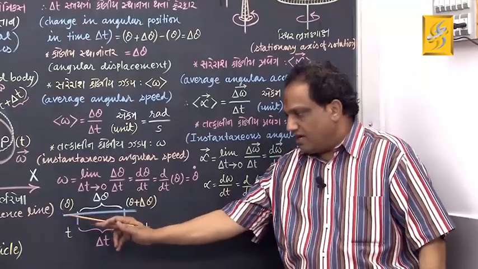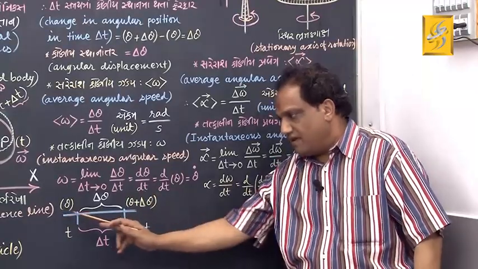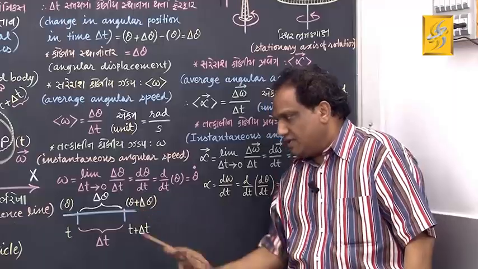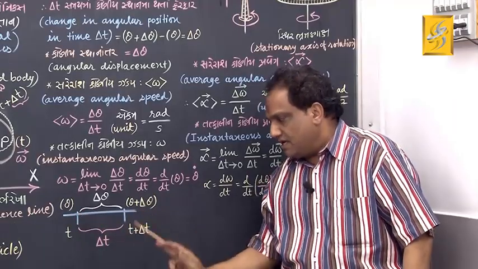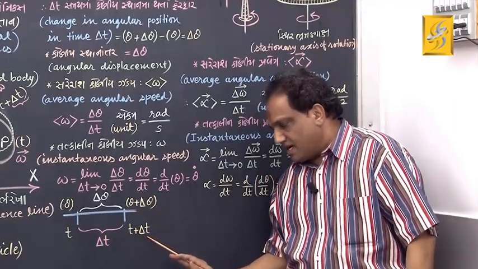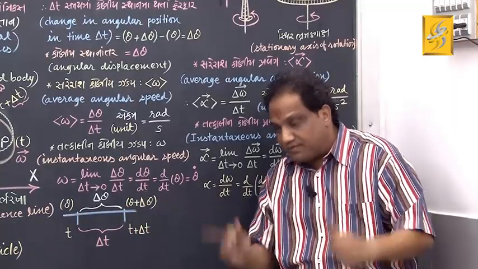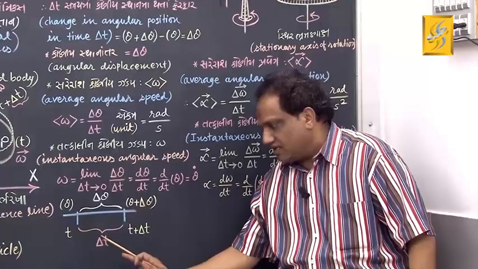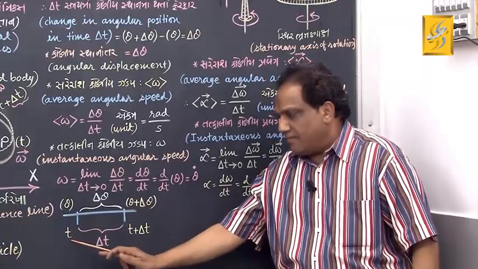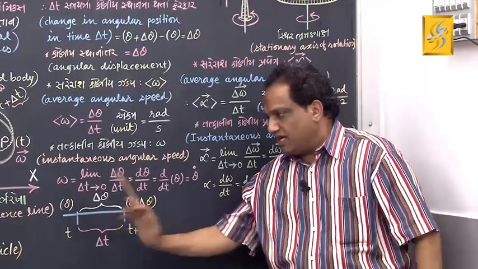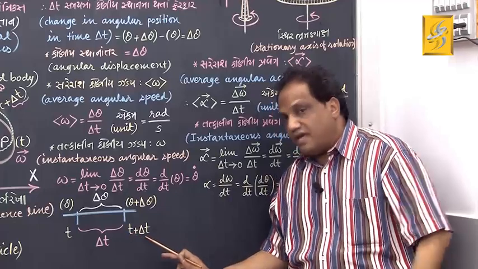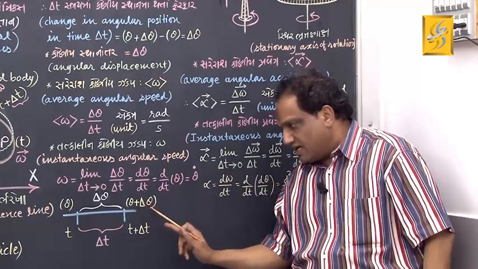Now, this is the time interval, I mean scale of time. On this time scale, suppose this instant is t, this instant is t plus delta t, and between these two instants, the time interval lapse is delta t. At time t, angular position is suppose theta. At time t plus delta t, angular position is suppose theta plus delta theta.